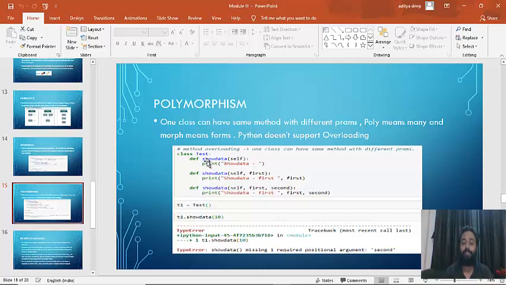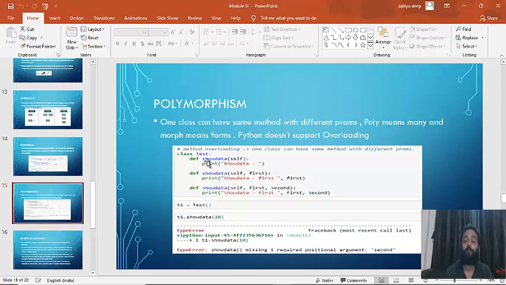So what if I try creating an object of Test? I've created an object t1 of Test, and then I'm trying to call show data by passing one argument. Had this code been implemented in Java, this would have worked. When you are passing only one argument, it would have called the second show data method, because the second show data method takes only one argument.